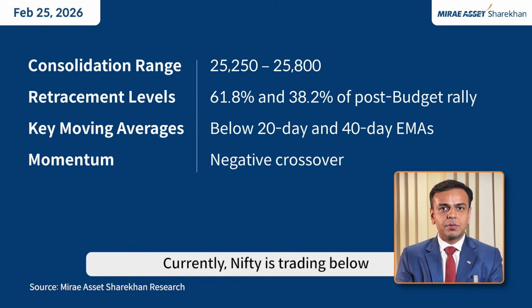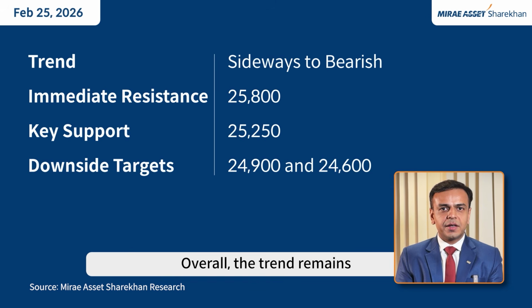Currently, Nifty is trading below its 20 daily moving average and the 40 days exponential moving average, and momentum indicators have formed a negative crossover. Overall, the trend remains sideways to bearish with immediate resistance at 25,800. Key support is at 25,250, which also coincides with the 200 daily exponential moving average. A breakdown below 25,250 could trigger further selling pressure towards the next downside levels of 24,900 and 24,600.